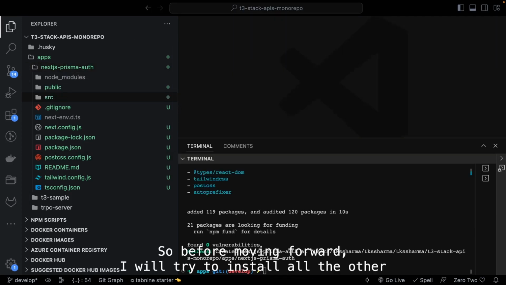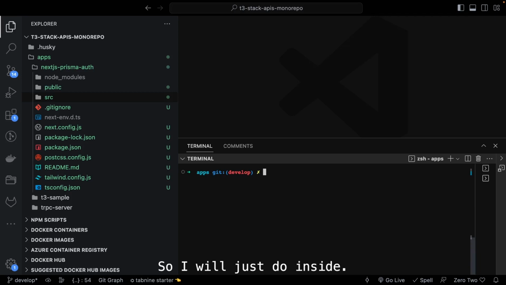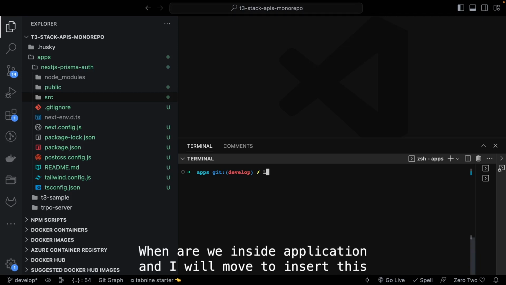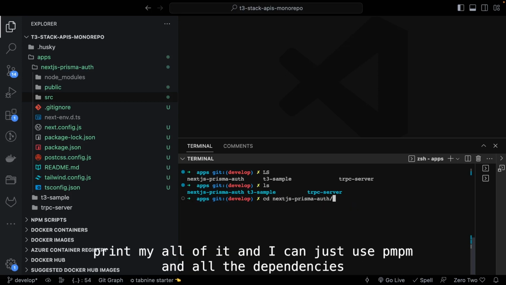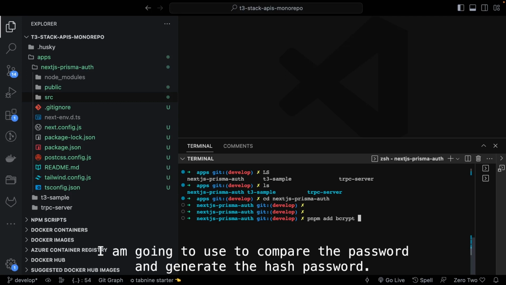Before moving forward, I will install all the other dependencies which I will need in this application. I will move inside this Prisma auth project and use pnpm add for all the dependencies. I'm going to use bcrypt because I'm going to write authentication, and bcrypt is used to compare the password and generate the hash password.